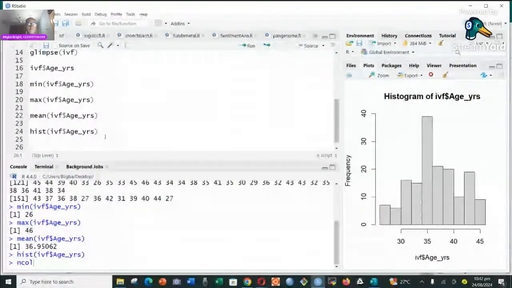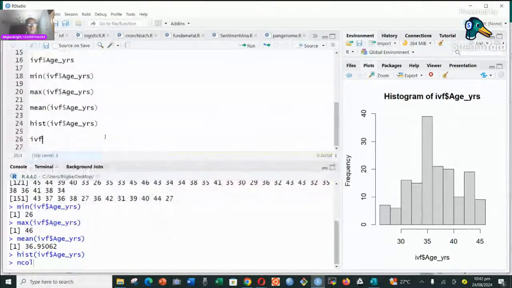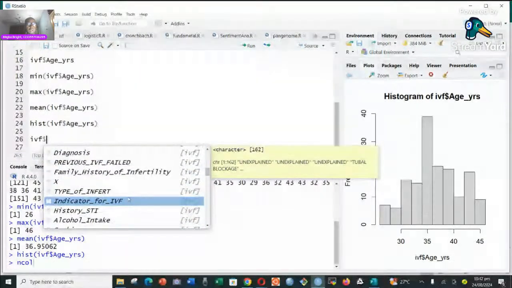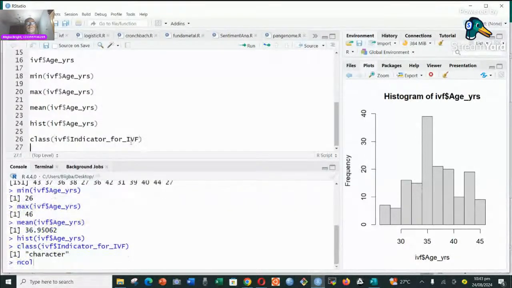So what we do is we can select any of the categorical variables. So let me say we have IVF like this. So we can check any of the categorical variables. I think this is a categorical variable, but if you want to find out, you can just come here and put class. I'm just going to put the class like this, then close this and run it. So it tells me that it's a character. So we are good to go.